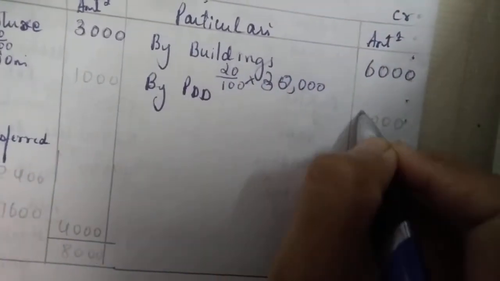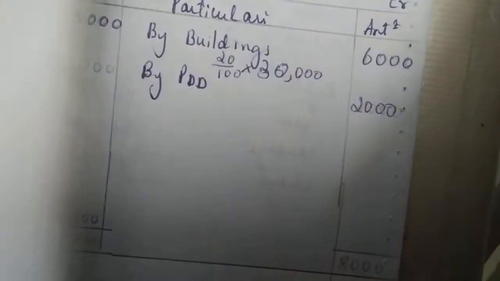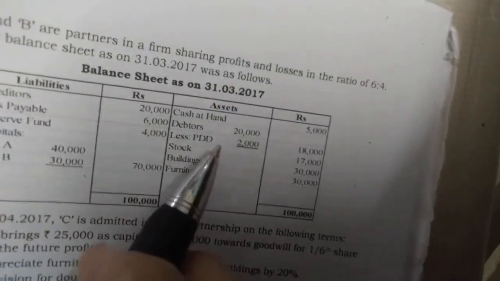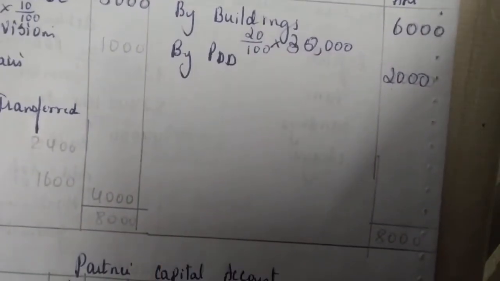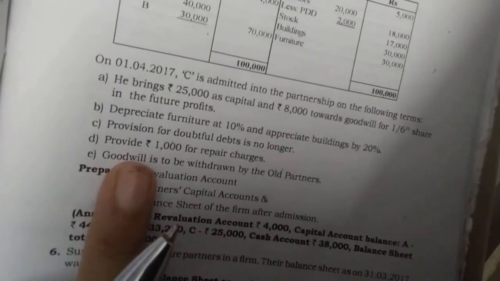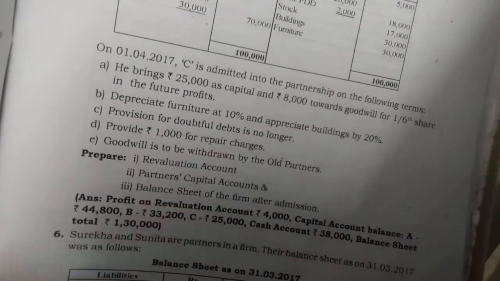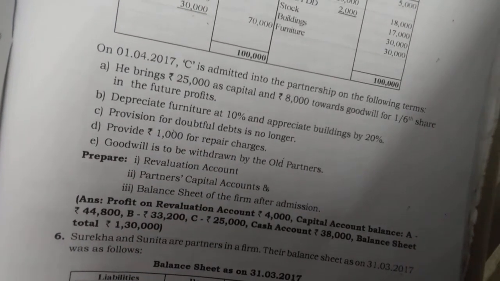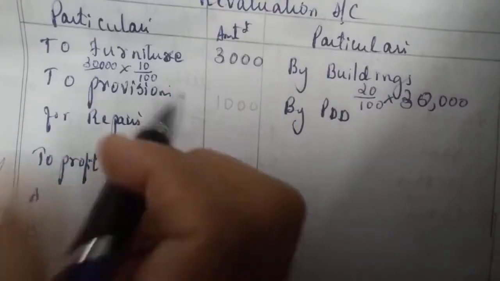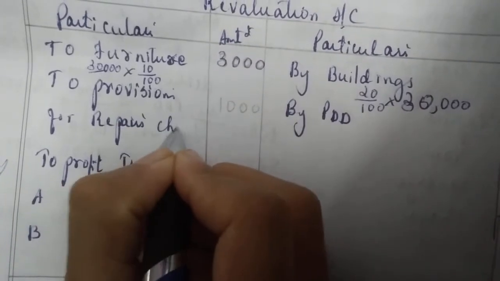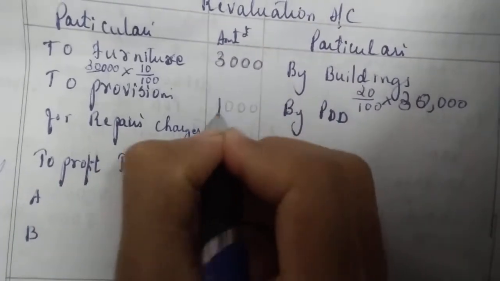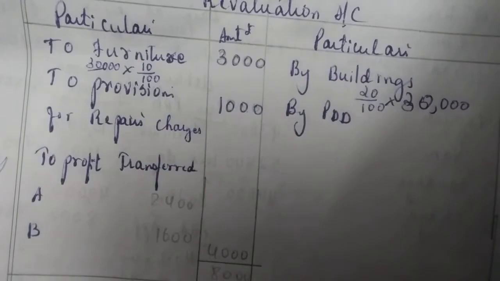So by PDD, write the amount, how much? 2,000. Which amount is this? Don't get confused. The amount is not given here, but this amount in the question, the PDD of 2,000, that amount you will write. Next, what it says: provide 1,000 for repair charges. Repair charge is an expense. You have repaired something, so you have to pay the money. If you have to pay the money, you will write on the debit side. So write provision for repair charges. Amount is 1,000.